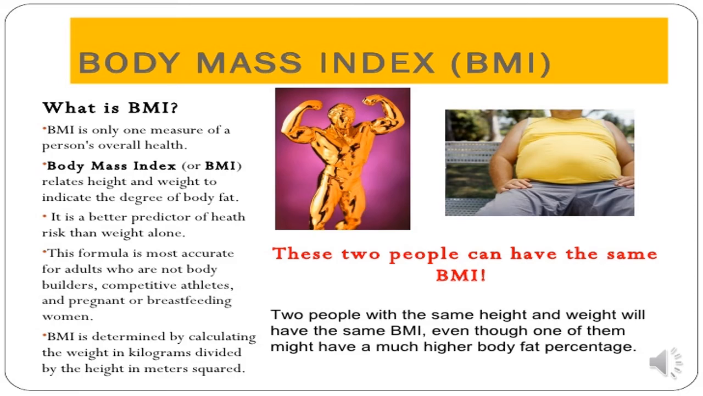What is BMI? BMI is only one measure of a person's overall health. BMI relates height and weight to indicate the degree of body fat. It is a better predictor of health risk than weight alone. The formula is most accurate for adults who are not bodybuilders, competitive athletes, and pregnant or breastfeeding women. BMI is determined by calculating the weight in kilogram divided by the height in meter square.